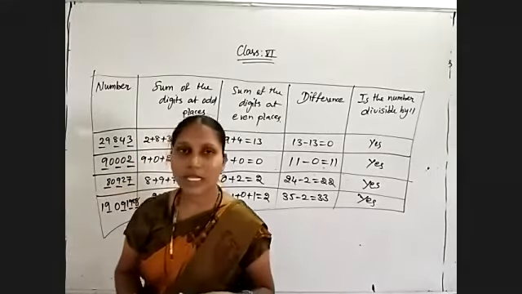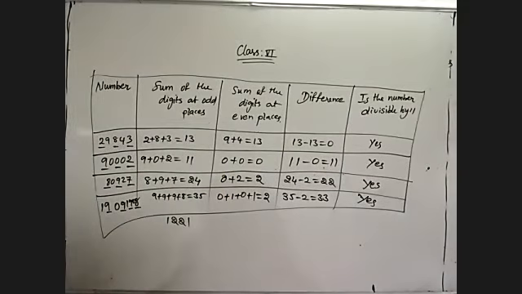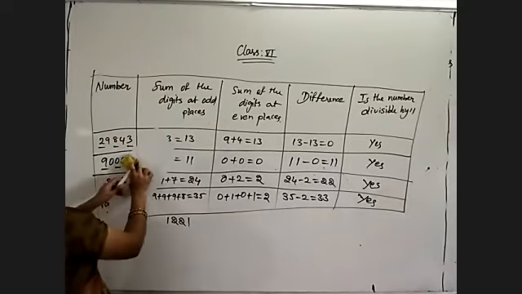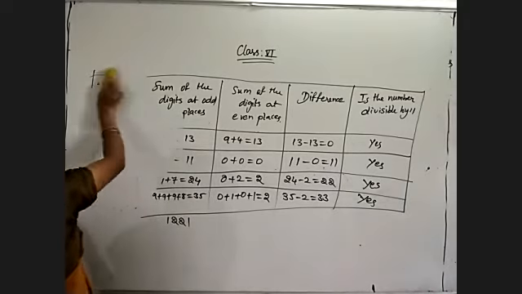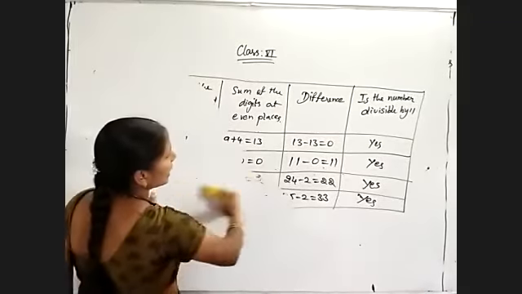Now coming to some more examples. Coming to the exercise problems now. So in this exercise we have the divisibility rules of 4, 8 and 11. That's all.